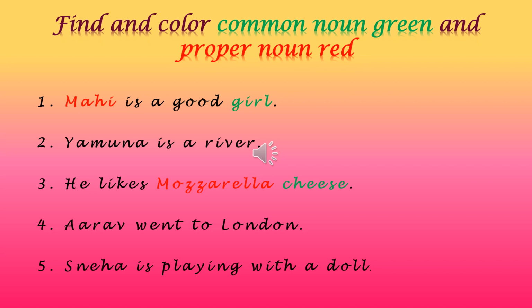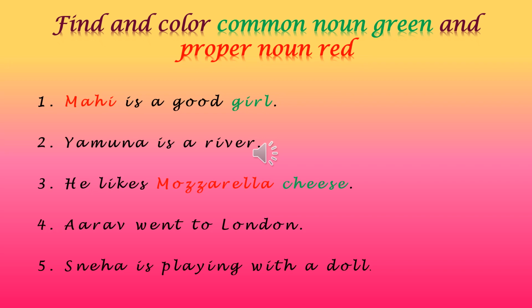First you will underline both and then you will see. Mahi. Is it a general name? No, it's a specific name. So you will color it red. Now girl. Is it a general name or a specific name? Girl can be any girl, no? So it's a common noun and you color it green. Second, you will do on your own.